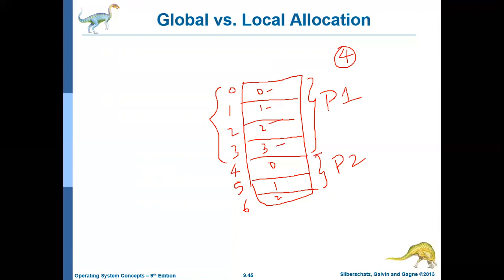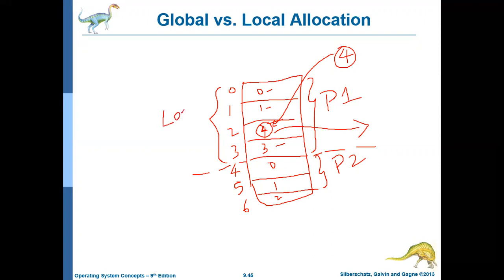Maybe it picks 2, moves it to the hard disk, and brings page 4 into that frame. This is how frames are generally replaced, and this type of replacement is called local replacement.